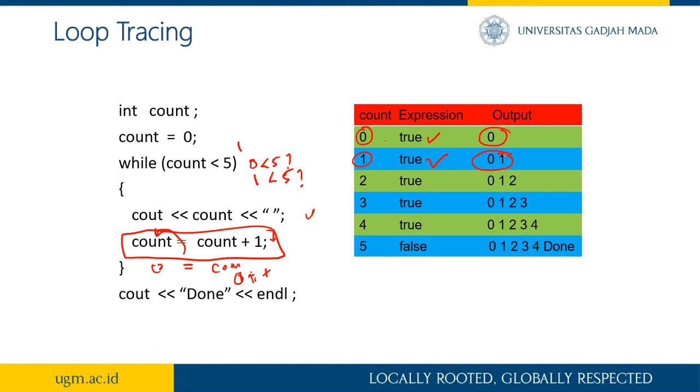And then we increase the count again. The count became 1 plus 1, and the count now is 2. So 2 is less than 5, yes, still true, and so on. So the result will be like this.